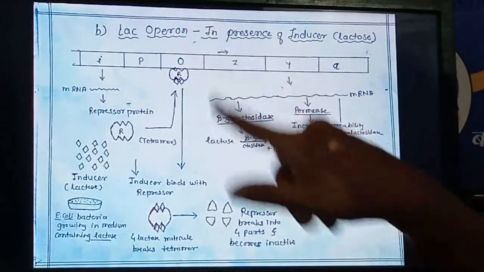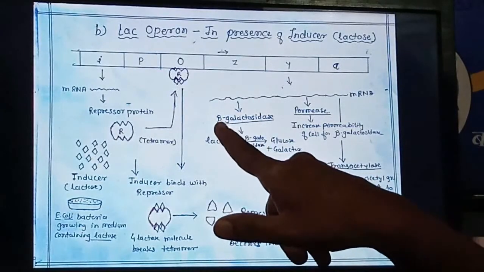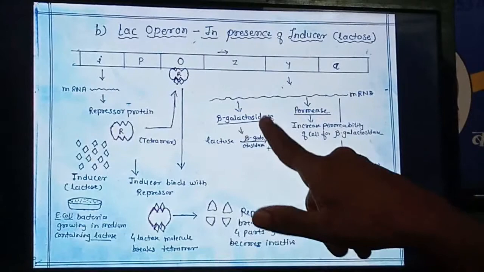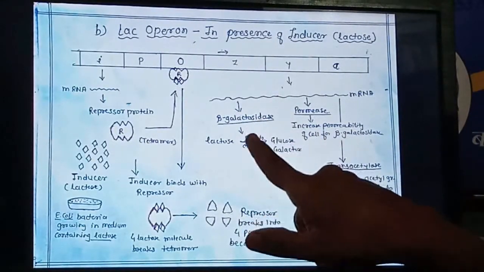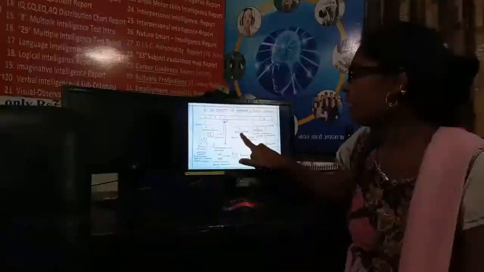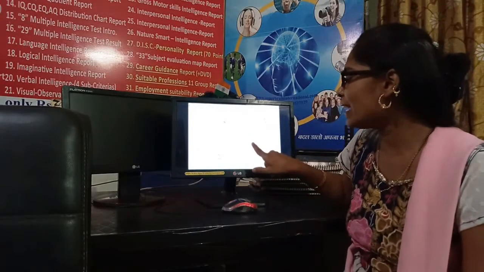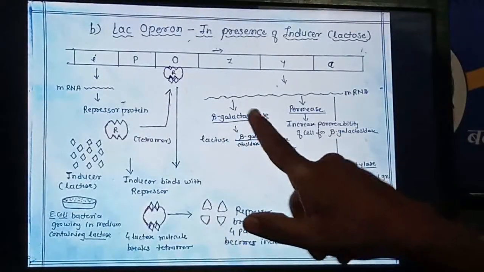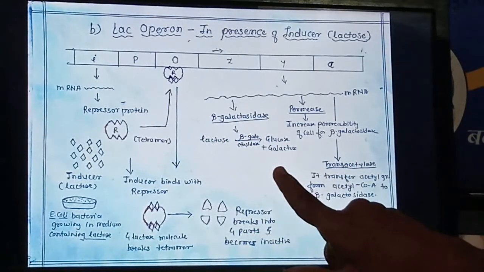Now in the lac operon, the Z gene is responsible for forming the beta galactosidase enzyme. Now what is the function of this beta galactosidase enzyme? Earlier also I said, now also I am saying, it breaks down lactose into glucose and galactose, 2 molecules. So this is the function of beta galactosidase, that is, it digests lactose into glucose and galactose.